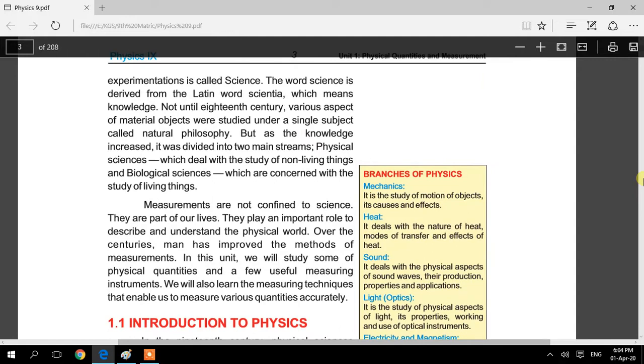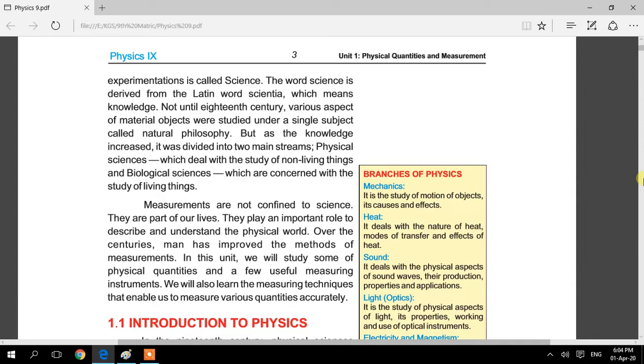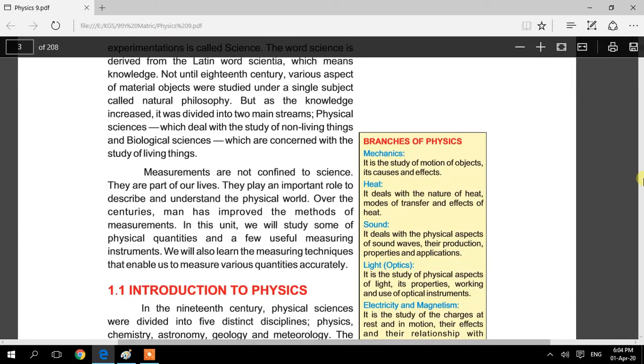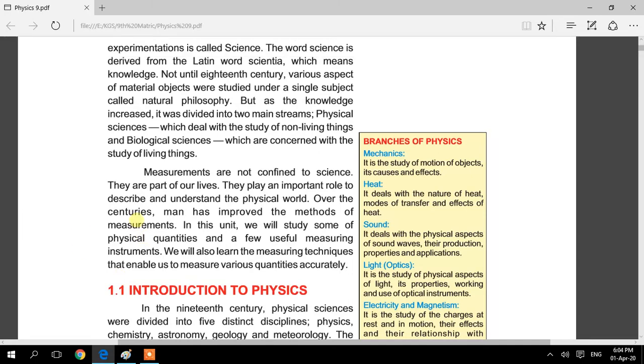Now we will discuss the definition of physics. What is physics? Basically, physics is the study of matter and energy and their relationship. You only need to learn these two definitions, not all the material, not that whole paragraph. The definition of physics is the study of matter and energy and the relationship between them. So first of all, we will discuss its branches, how many branches of physics there are.